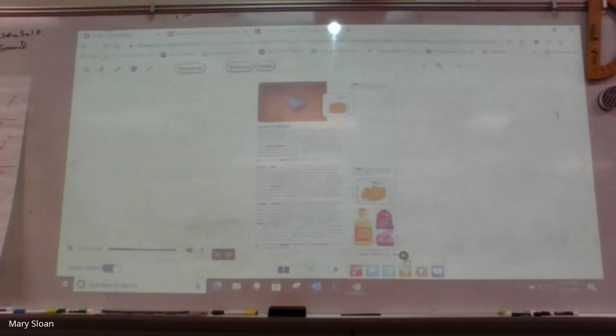Because its shape is definite, a solid does not conform to the shape of the container in which it is placed. If you place a rock into a container, the rock will not take the shape of the container, as shown in Figure 2. The tight packing of particles in a solid makes it incompressible. That is, it cannot be pressed into a smaller volume.